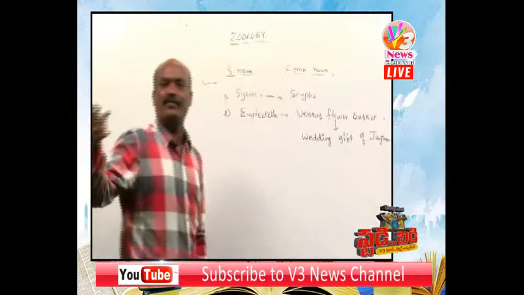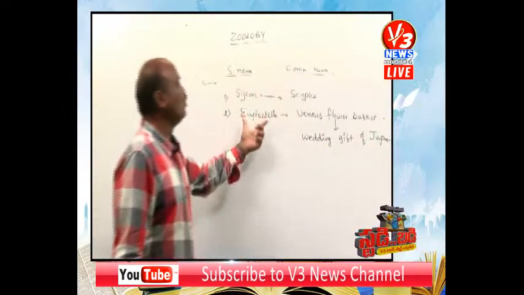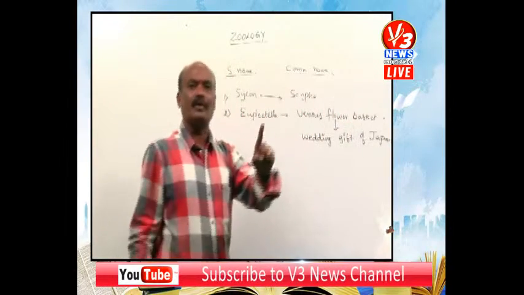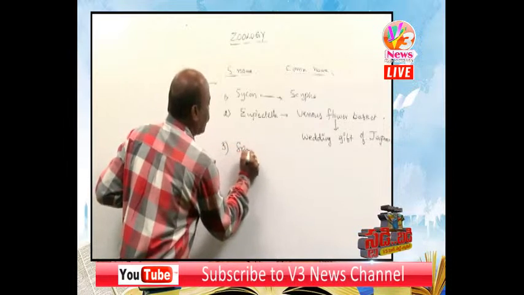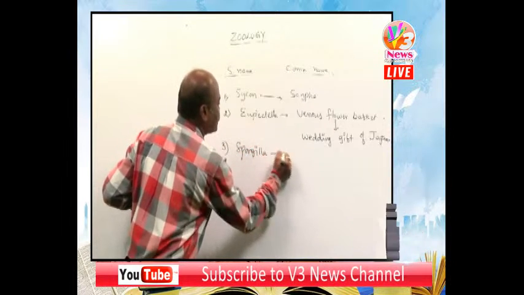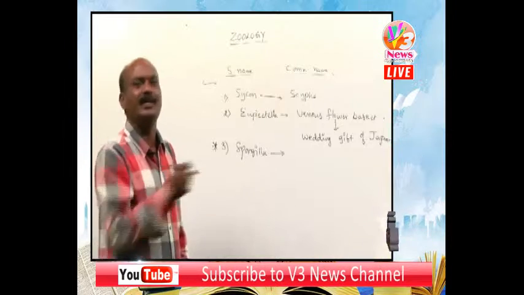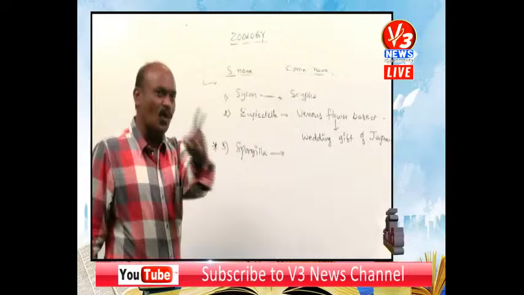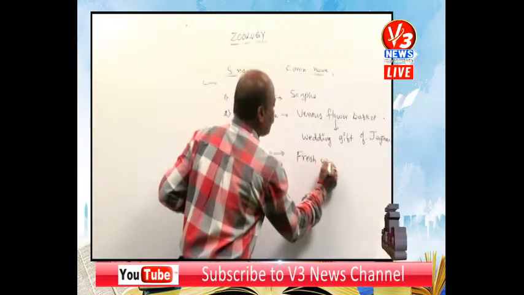Then Spongilla, a very important example regarding NEET because it has one speciality: it is the only freshwater sponge.